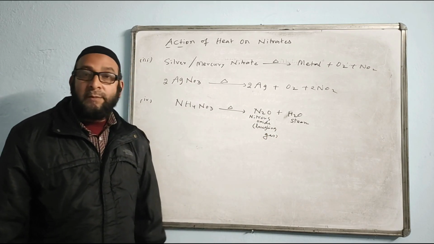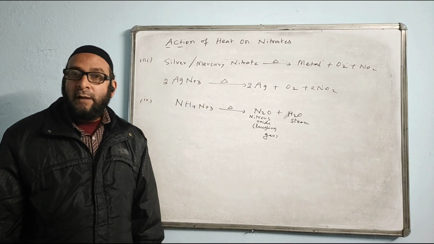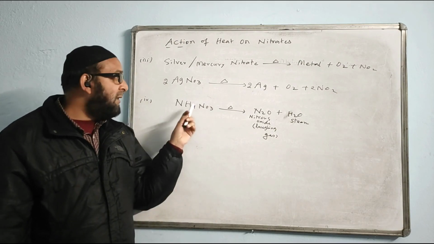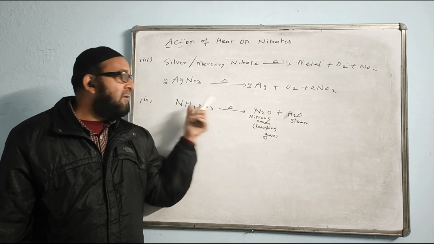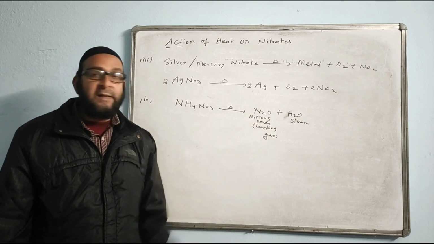This is quite important, remember. Ammonium nitrate is actually a crystalline solid, colorless, and it is explosive in nature. We do not heat it in a large quantity. You have to take a small quantity and heat. Then it leaves no residue behind, because both the products are gaseous in nature.